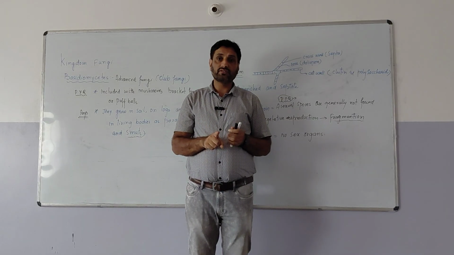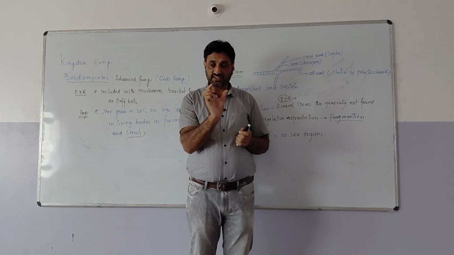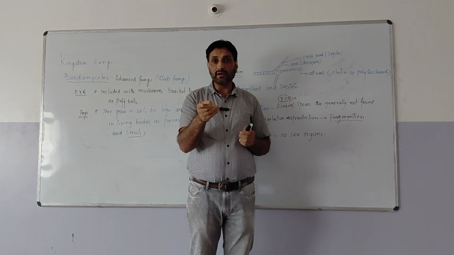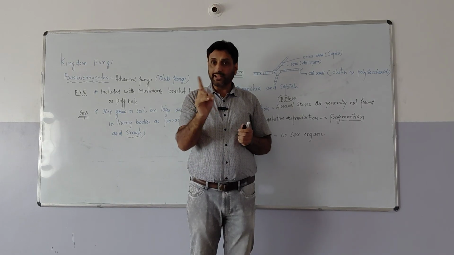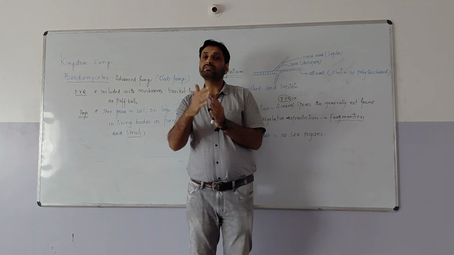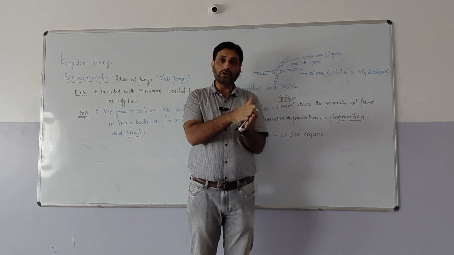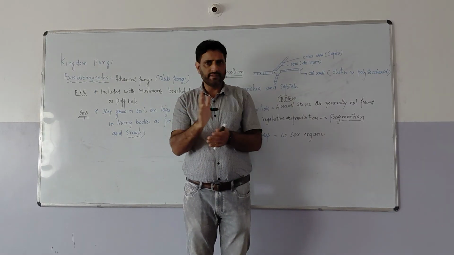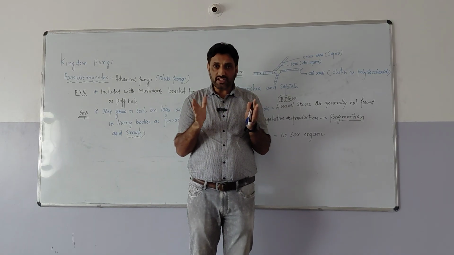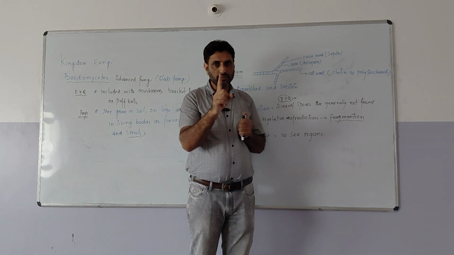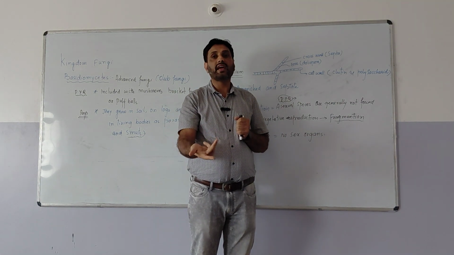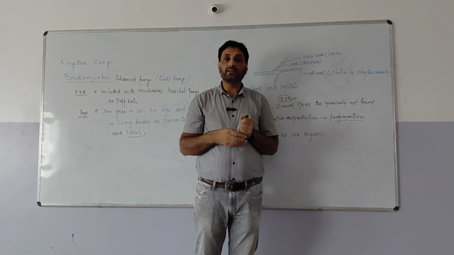In sexual reproduction, two vegetative cells of different strains come together, like plus strain and minus strain. As we have already discussed about heterothallism, in heterothallism one mycelium is of one genotype and another mycelium is of another genotype. We can say one is the negative strain and one is the positive strain. Negative behaves like a female and positive behaves like the male. When these two strains come close to each other, sexual reproduction takes place in 3 steps: plasmogamy, then karyogamy, and the third step is meiosis.